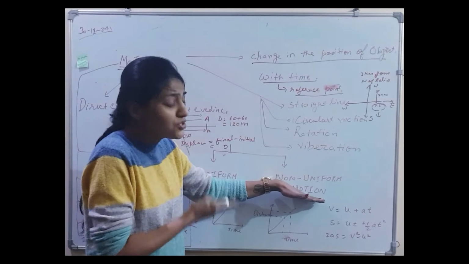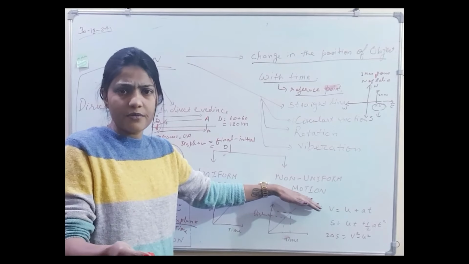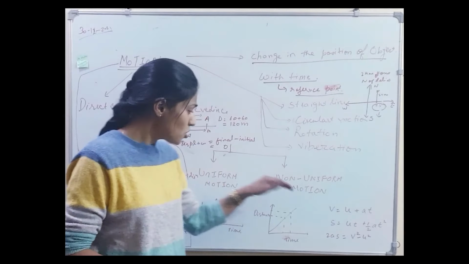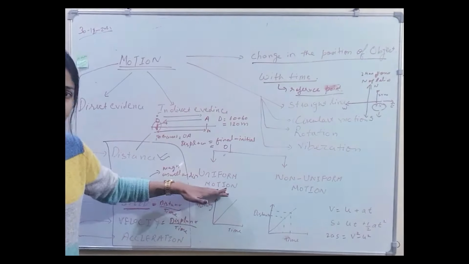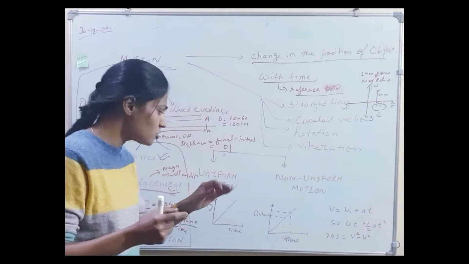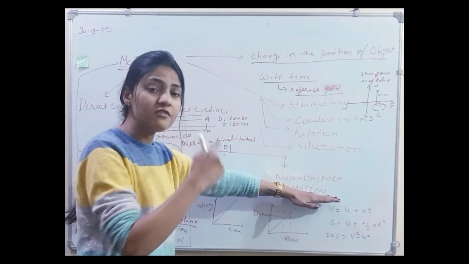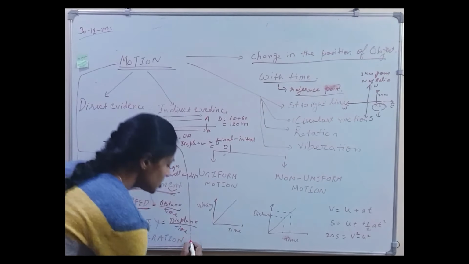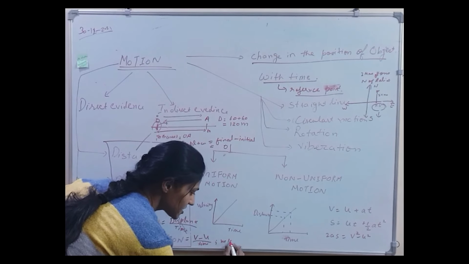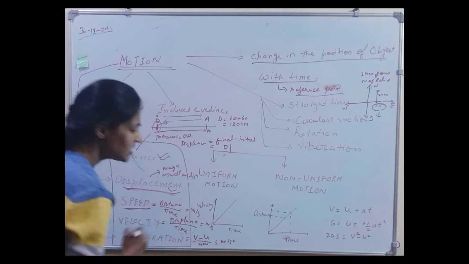And what is non-uniform motion? Non-uniform motion is when the object covers unequal paths in equal intervals of time. So what is acceleration? In uniform motion, velocity is the same in equal intervals of time, so the change in velocity is 0. So acceleration in uniform motion is 0. But in non-uniform motion, velocity is changing. Acceleration is change in velocity divided by time. The SI unit is meter per second square. In speed, the SI unit is meter per second.